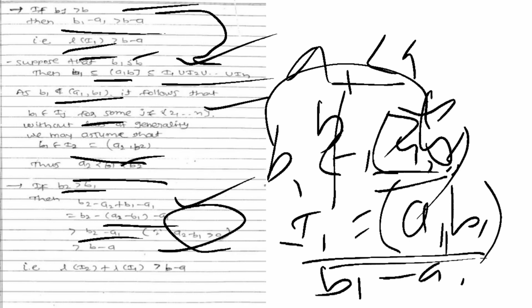But b2 minus a1 is always greater than b minus a, right? So b2 minus a2 will give the length of the interval I2, that is the open interval (a2, b2), plus the length of open interval I1, and we know that the length of open interval I1 is b1 minus a1 and is strictly greater than b minus a.